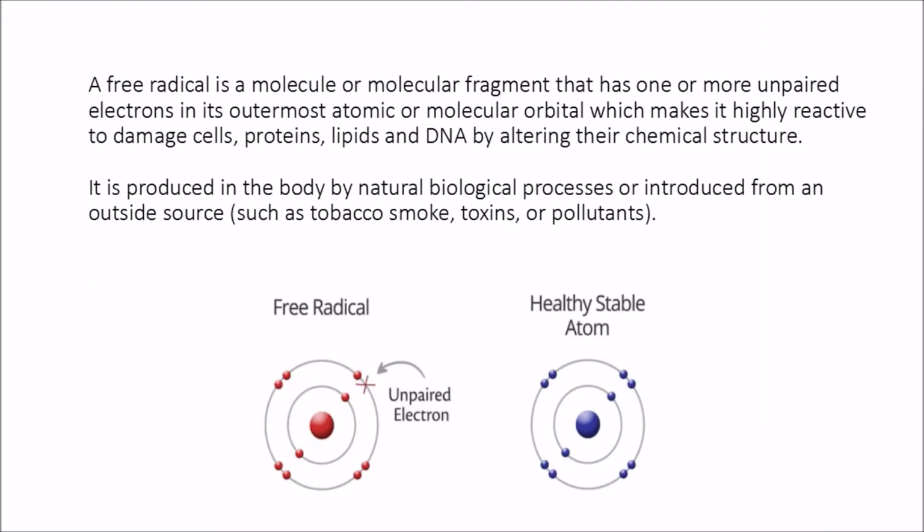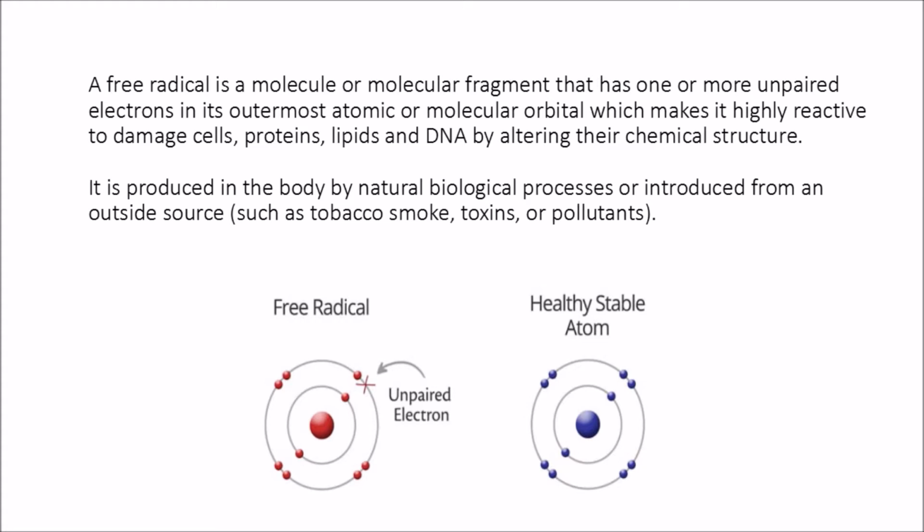So what is a free radical? To know that, let us see in this figure. On the left side, there is an atom. In its outermost orbit there are 7 electrons. So 3 pairs of electrons are there and 1 is unpaired. On the right side we have all pairs of electrons, 4 pairs of electrons.